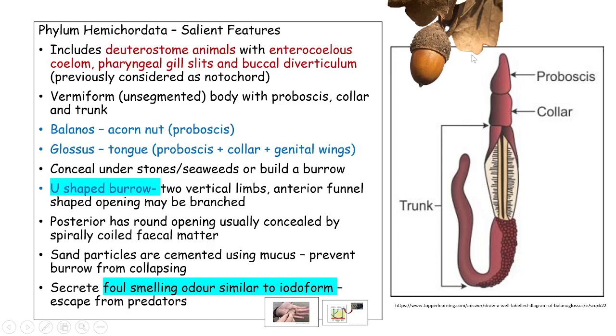Coming to the habit and habitat of these worms, describing the structure, anteriorly it has the acorn shaped proboscis, which is followed by a collar, and then the largest portion of the body, which is called the trunk. The trunk is again divisible into different regions.